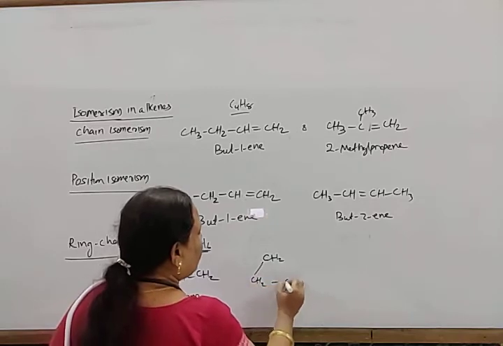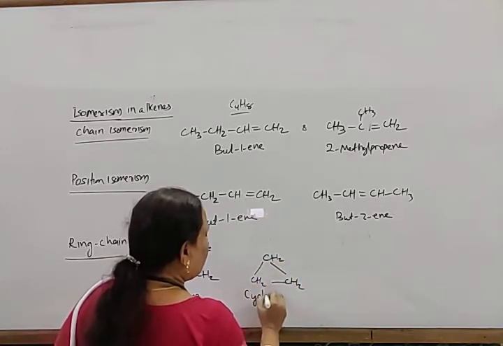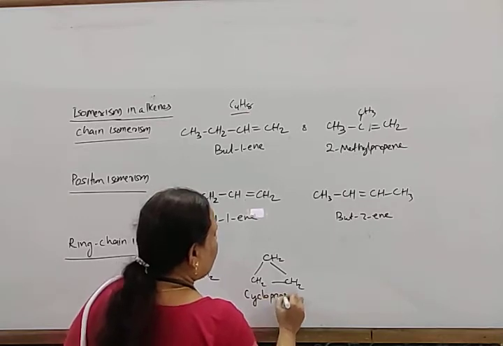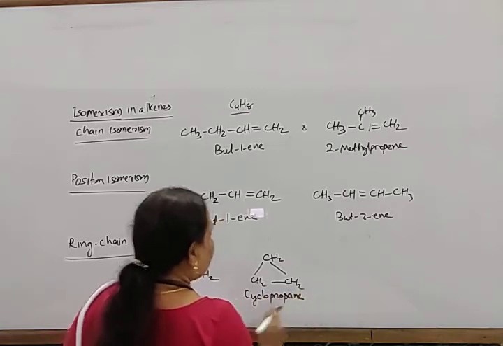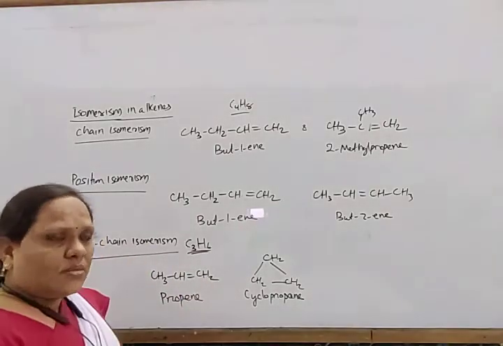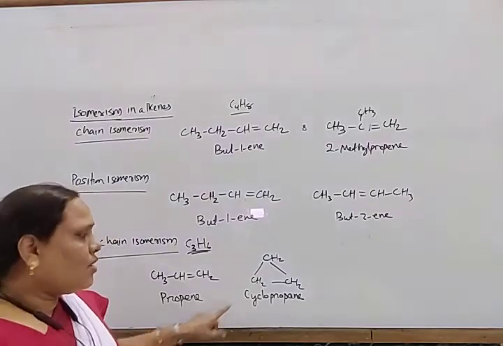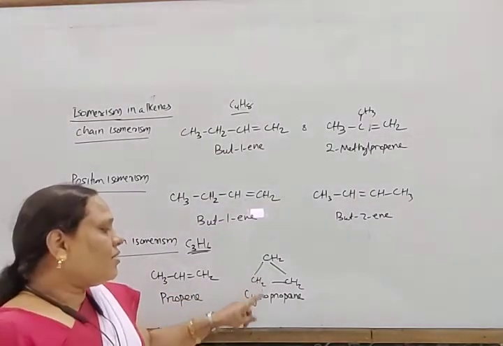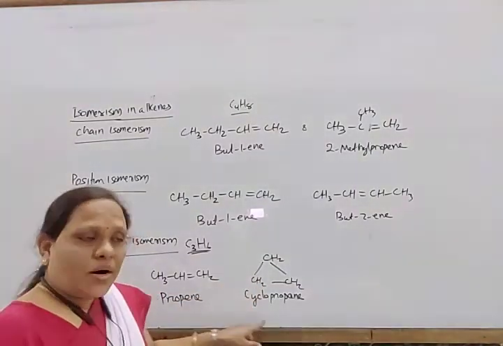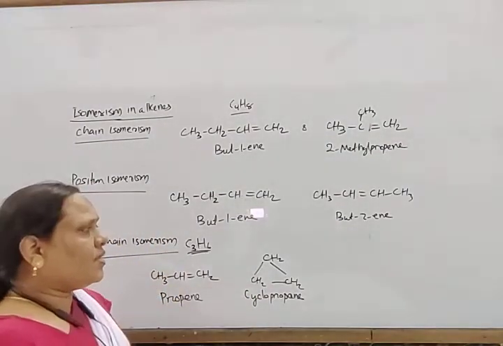And we can also write this formula as a ring of CH2 groups. This is known as cyclopropane. So these two are ring chain isomers of each other. This is the straight chain compound, this is the ring compound, or this is the acyclic compound and this is the cyclic compound, in this way with the same formula.